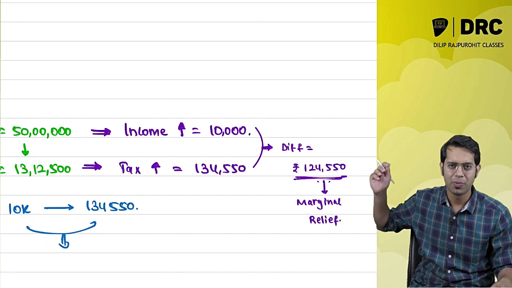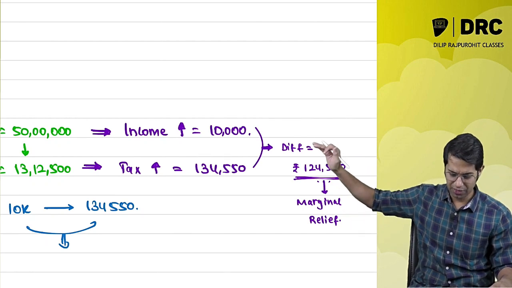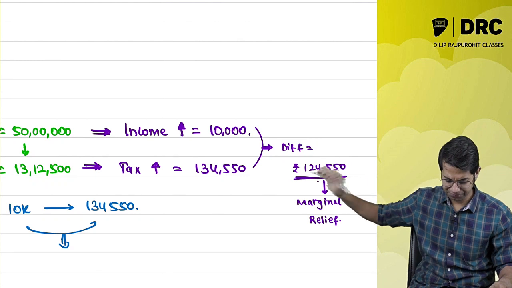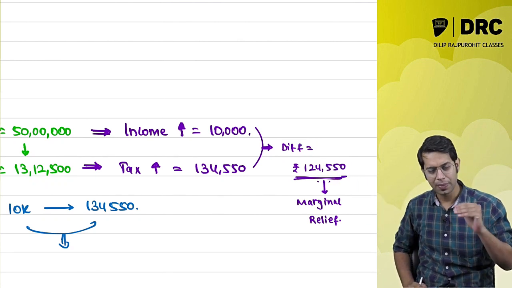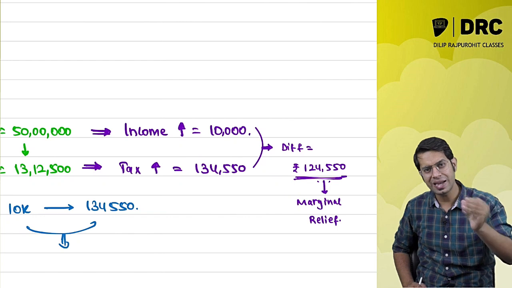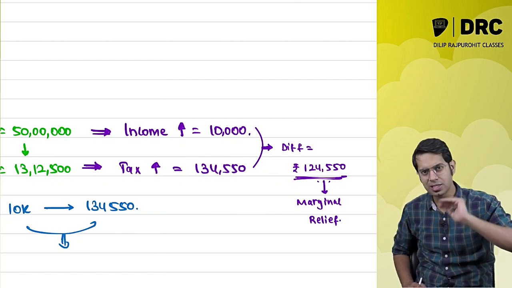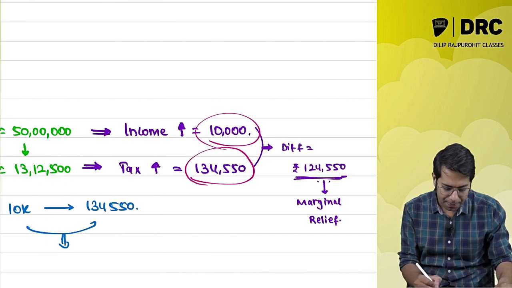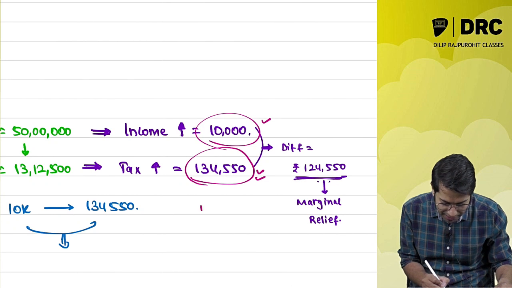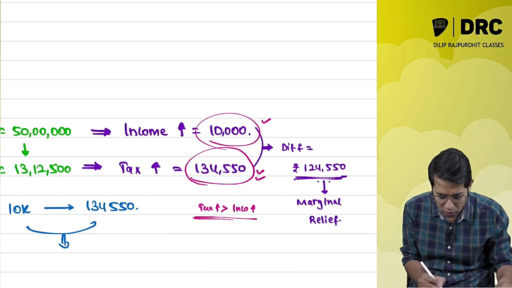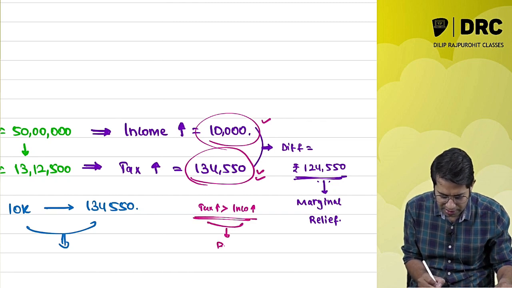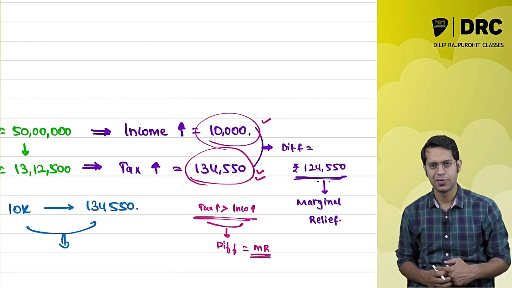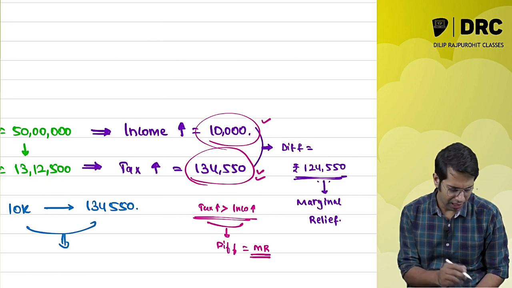Whatever difference there is between the extra income and the extra tax, here what is happening? My extra tax is more than my extra income. See, this is my extra tax and this is my extra income. My increase in tax is more than the increase in income. So what the government says is, the difference between these will be given to you as marginal relief. We will give you something called marginal relief.